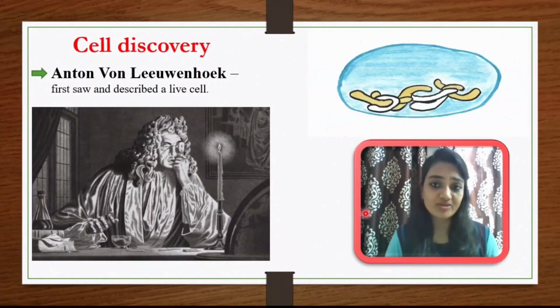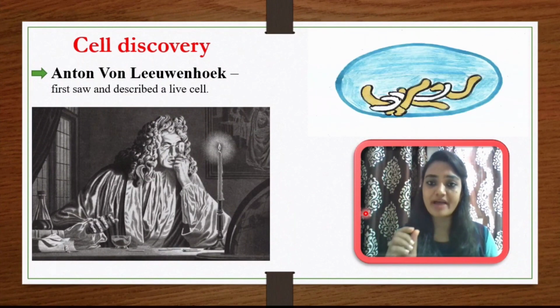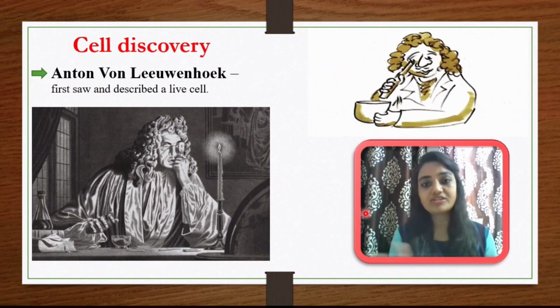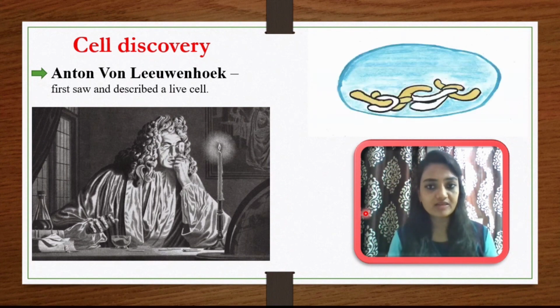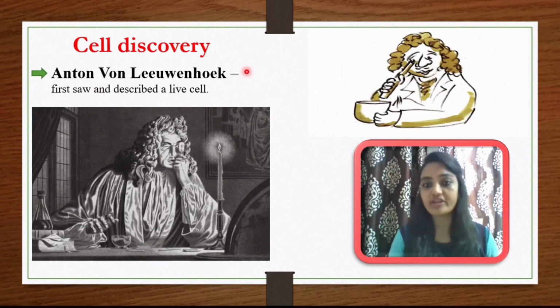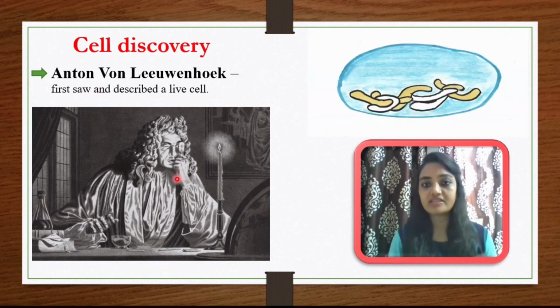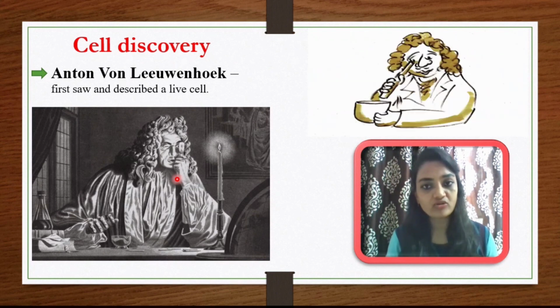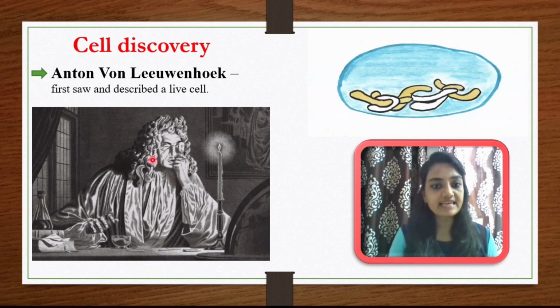As all of you may know, a cell is a very microscopic structure. Without a microscope you cannot observe it. The first person who invented the microscope was Antony van Leeuwenhoek, and that's why he is considered the father of the microscope and also the father of microbiology. So how was the cell discovered?